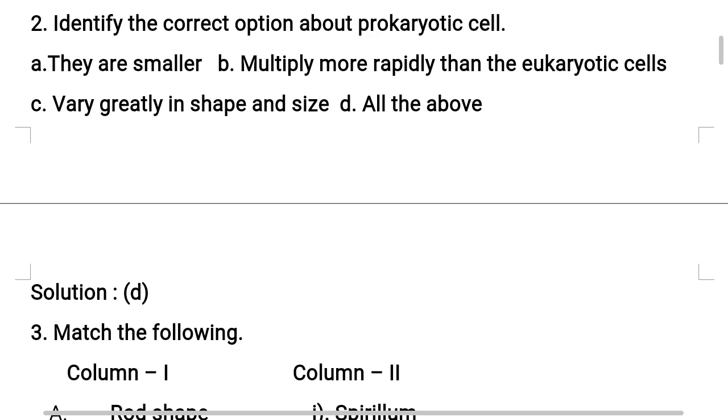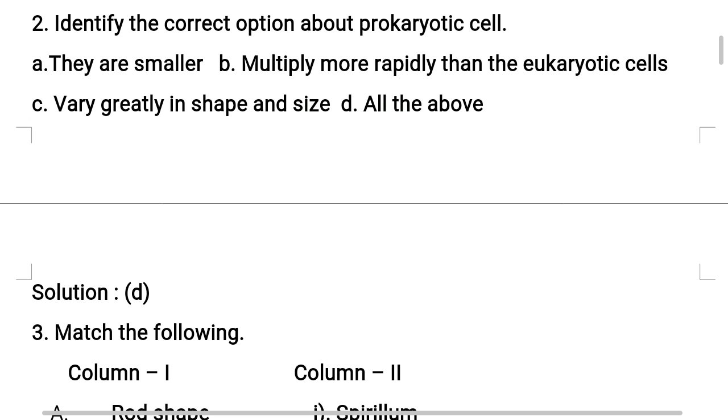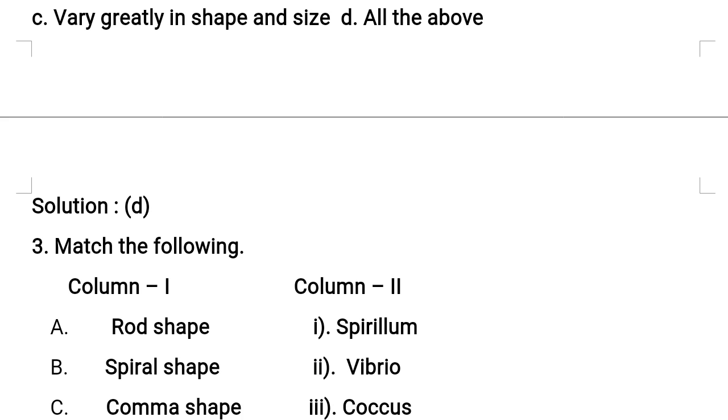prokaryotic cells are generally very small and microscopic in nature. They are smaller than even eukaryotic cells. Remember this point. Then they can multiply more rapidly than the eukaryotic cells. And they also vary greatly in shapes and sizes. So all the options A, B, C are related to prokaryotic cells only. So the correct option for this question is option D. Right? Now, hope you understood this question.